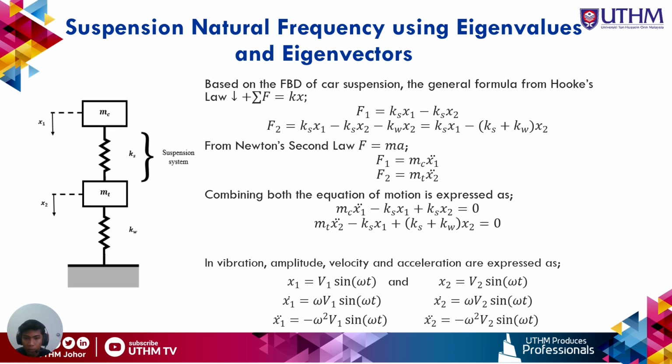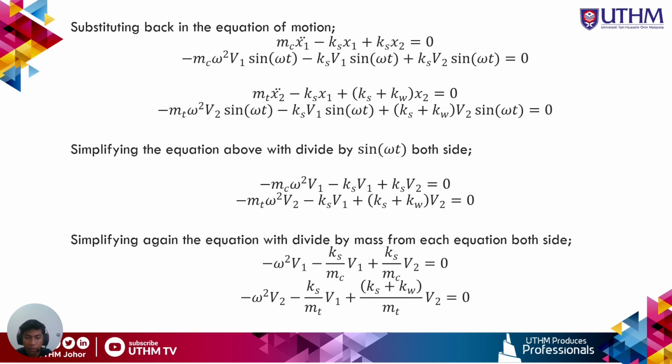After that, we can combine both of the equations of motion and we can get m_c x1 double dot minus k_s x1 plus k_s x2 equal to 0, and m_t x2 double dot minus k_s x1 plus (k_s plus k_w) x2 equal to 0. So for this equation, we can change it in terms of a vibration system, for which the general formula is shown in this slide. So this is the equation of motion in terms of vibration.